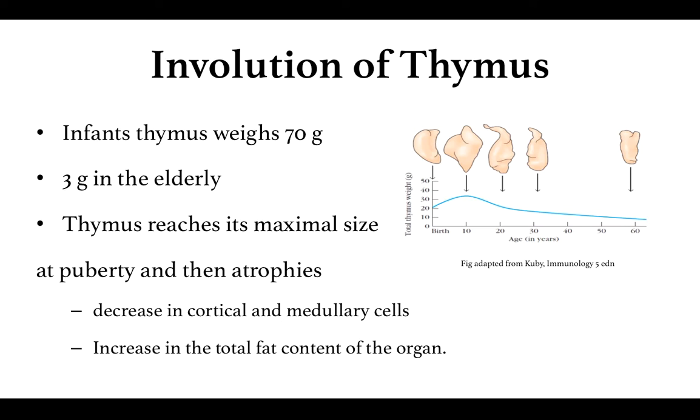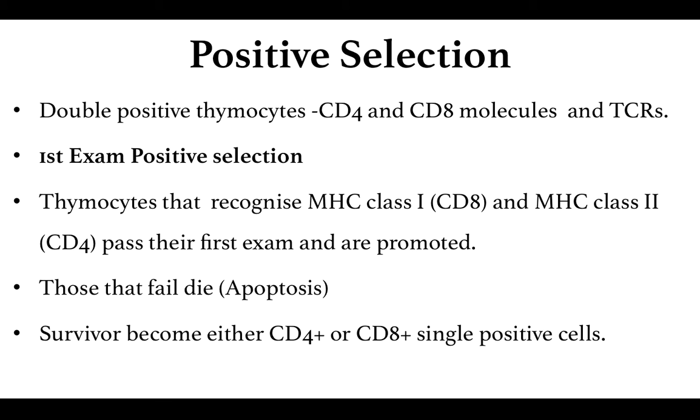It was observed that the mouse that had obtained the thymus from the 1 day old mouse was more active than the other mouse that had received the thymus of the 33-month-old mouse. This shows that as the age increases, the thymus atrophies, and because of the atrophy in the thymus, the function of the thymus also decreases.